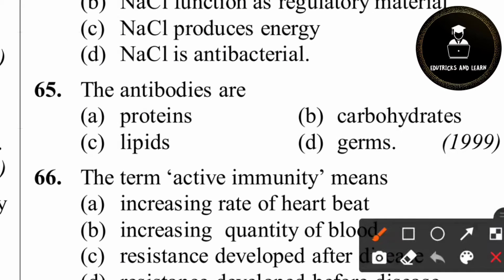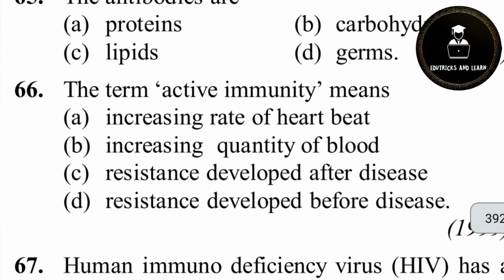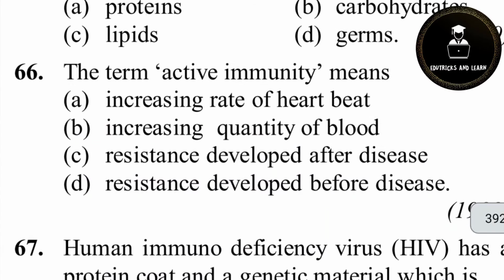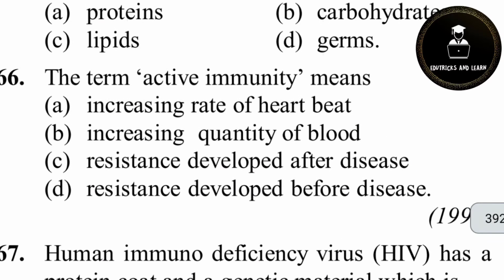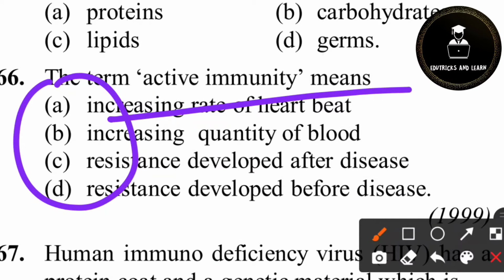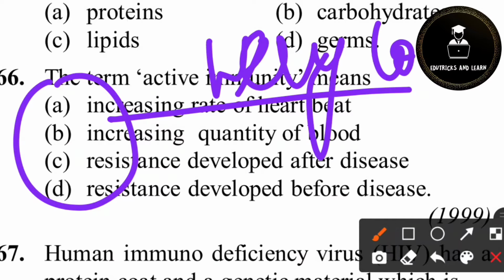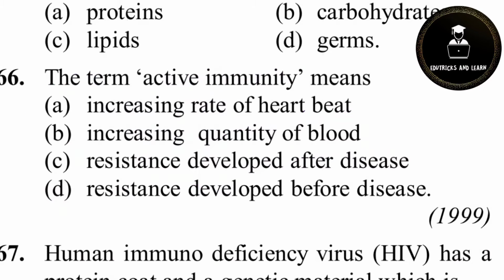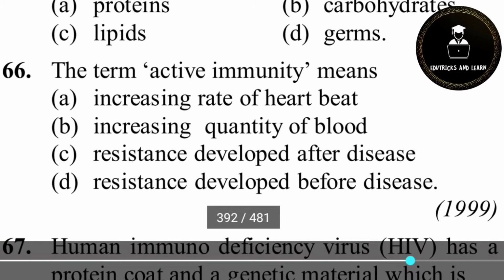65th question. The antibodies are very easy. The antibodies are proteins. 65th question, option A. Antibodies are proteins. 66th question. Active immunity means resistance developed after the disease. It is also called memory immunity. For example, if a person gets corona disease, at the first time this type of immunity is very low. But if the same corona disease attacks a second time, the immunity is more because of the memory cells, since COVID-19 has already entered my body. So it has the antibodies to resist that. This type of resistance developed after disease is called active immunity.